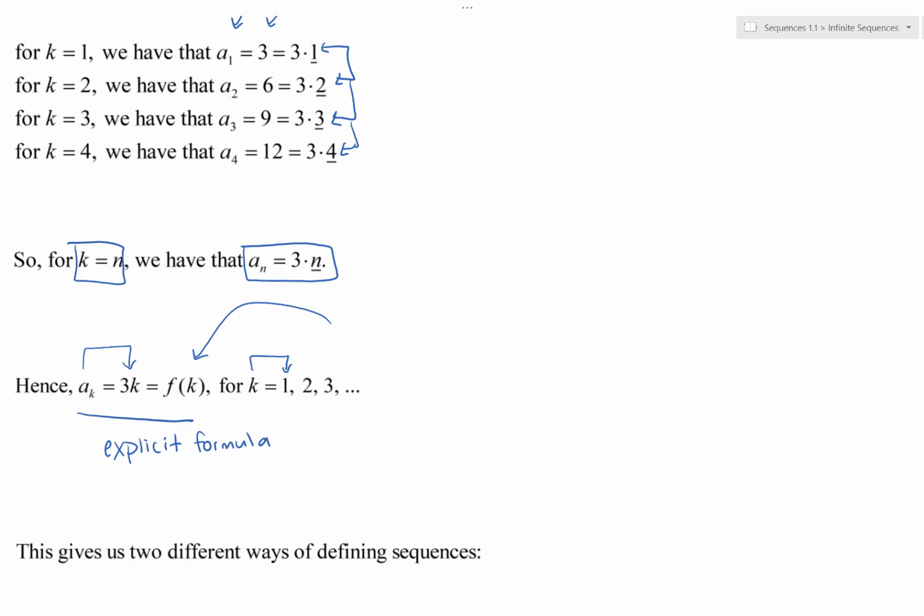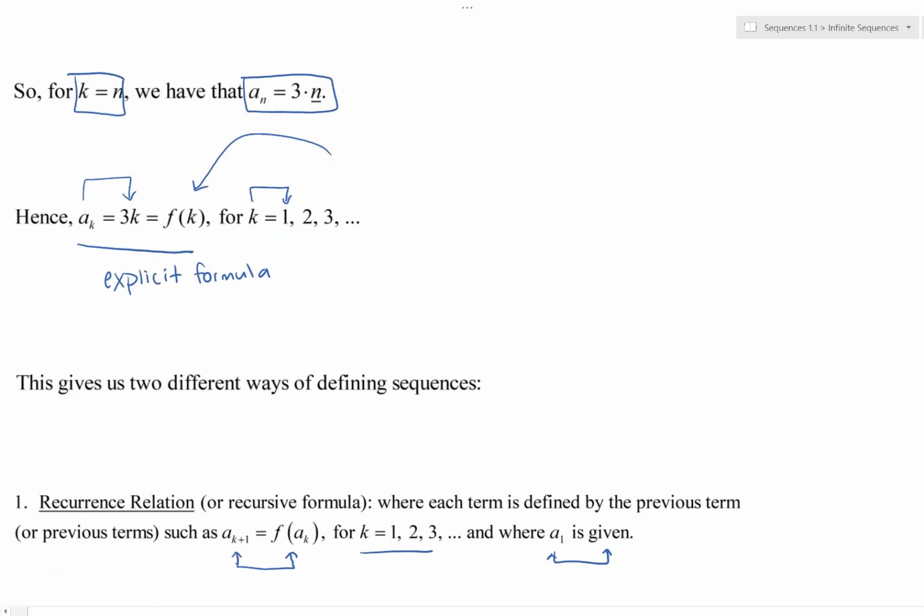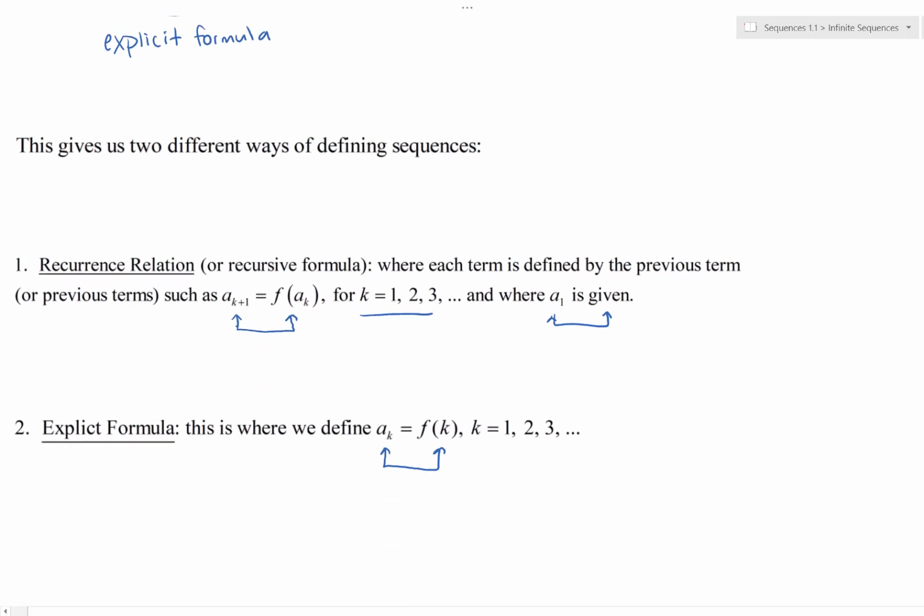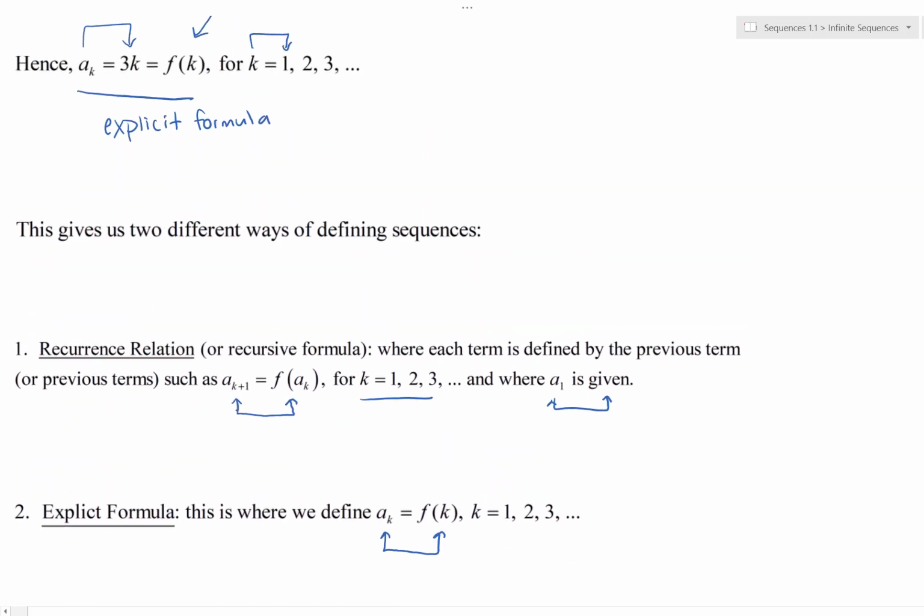So these are our two main ways of describing infinite sequences. And we also described in this video what infinite sequences are. We are interested in going further with these sequences. How do they behave? Depending on what's going on, can we say something about what comes next? And then eventually, given that we have some understanding about infinite sequences, can we then take the terms in a sequence, add them up, and then say things about those? Kind of an abstract concept, but it's really important in the grand scheme of math and science.